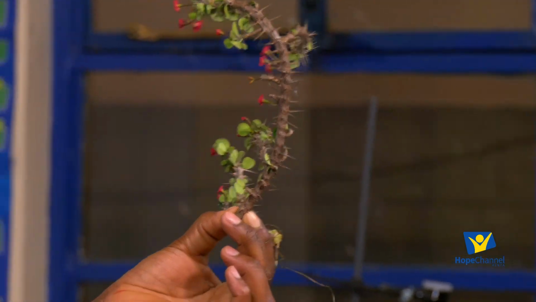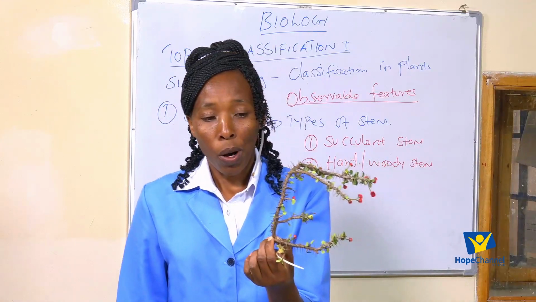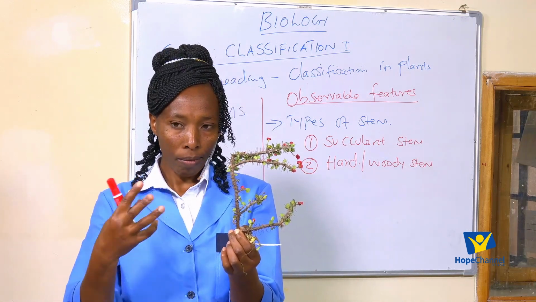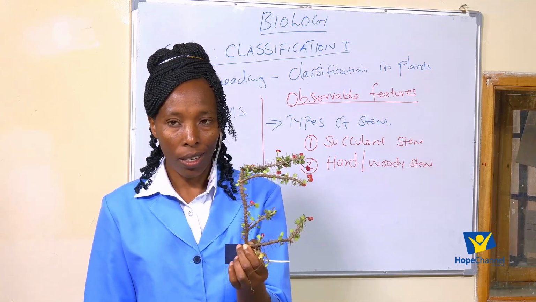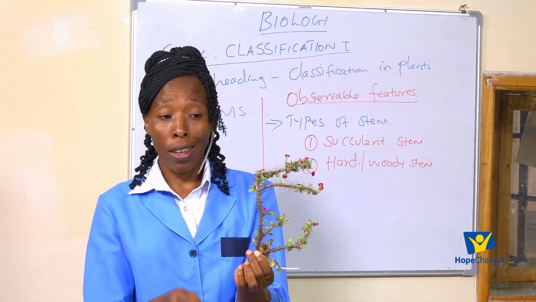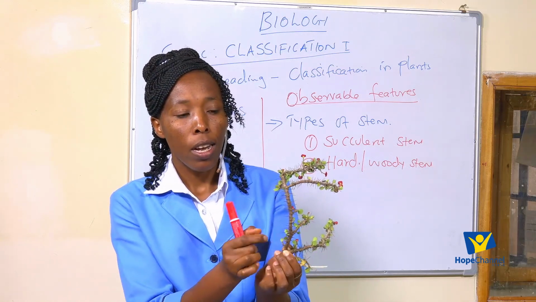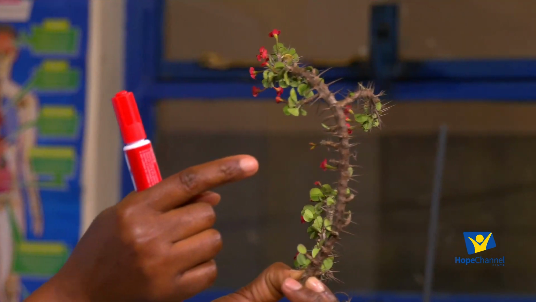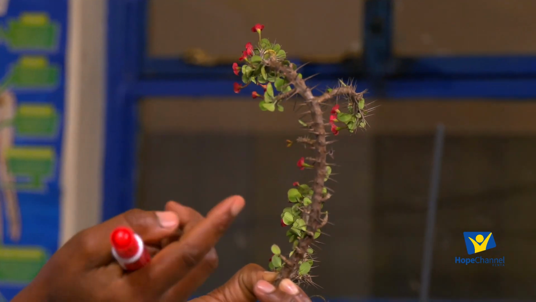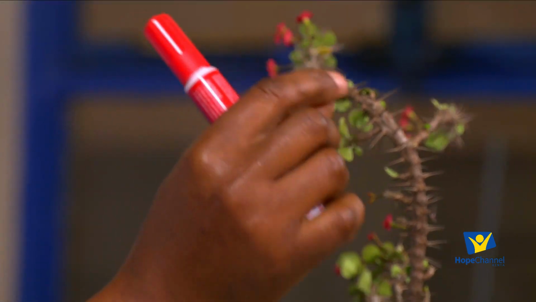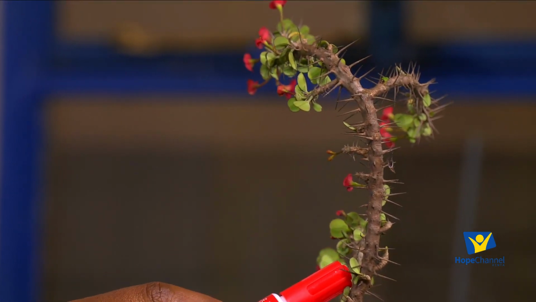Now, if you were to come across this plant and you want to get hold of it, do you think you can touch it easily? No. Why? This stem has thorns. If you are to come in contact with those thorns, of course, you'll be pricked. Your hand will be pricked. So we are saying that we have plants whose stems are what? Thorny. We say we have thorny stems.